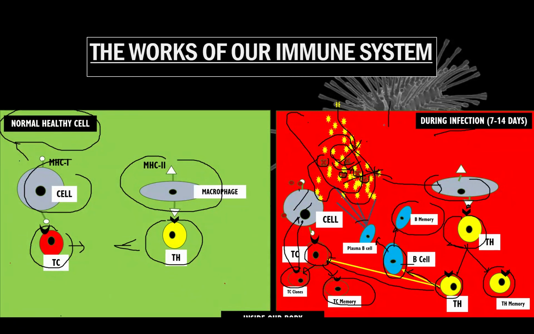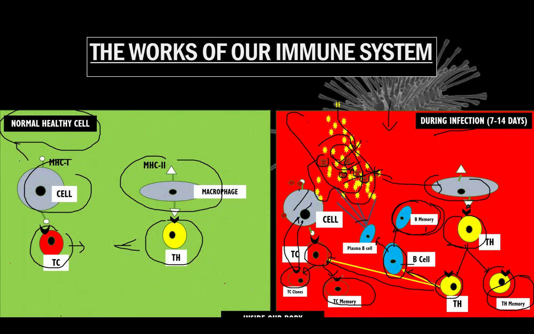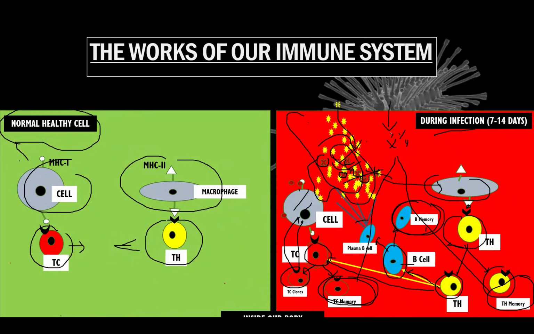If we get another infection from the same virus, let's say another COVID-19, the same species, then what happens? This will not happen again because we have the memory cells: the B memory cell, the T helper memory cell, and the TC memory cell. They will fight that second infection right away. So we will not have the disease again.